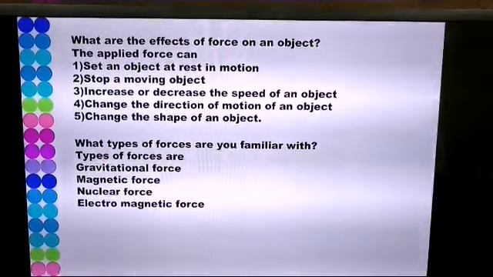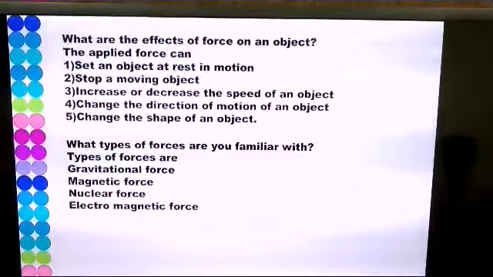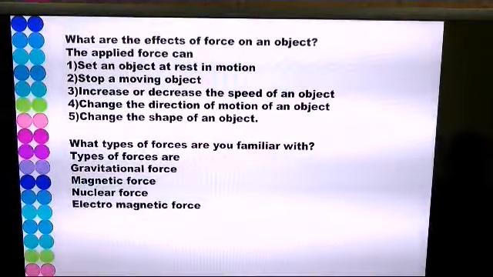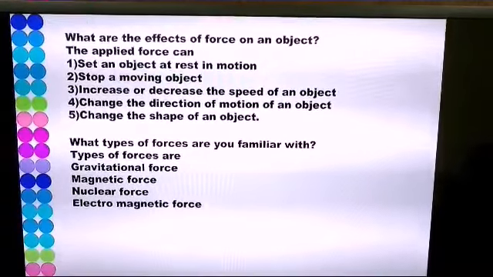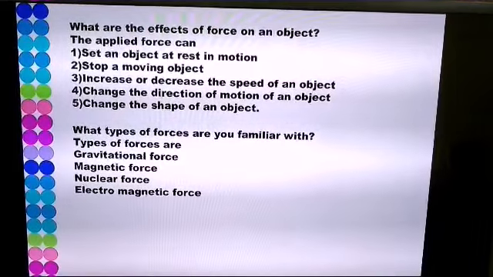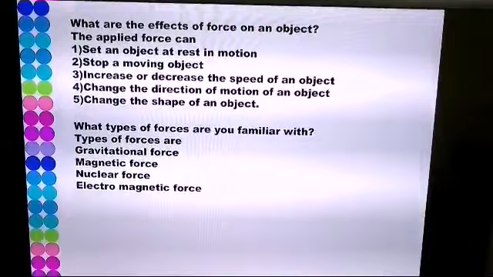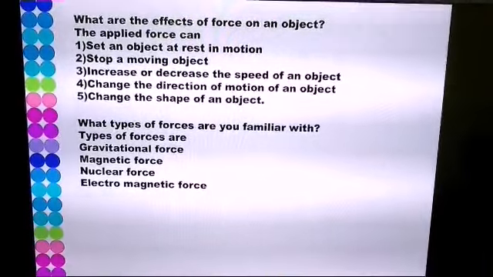So, to sum up, what are the effects of force on an object? The applied force can set an object at rest in motion, stop a moving object, increase or decrease the speed of an object, change the direction of motion of an object, change the shape of an object.